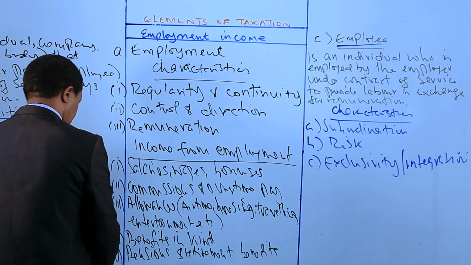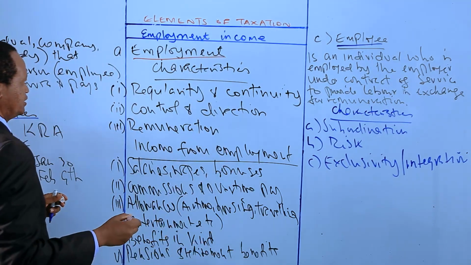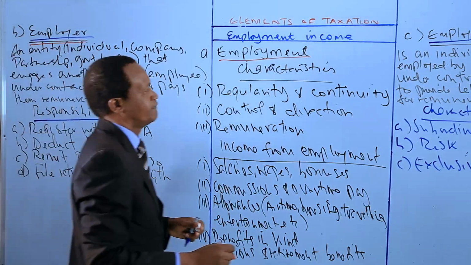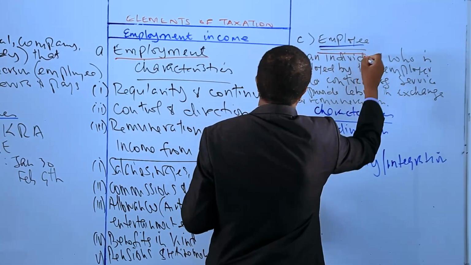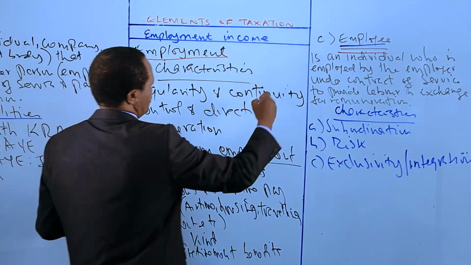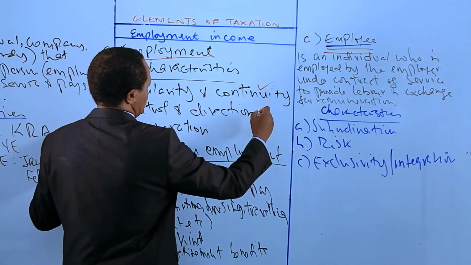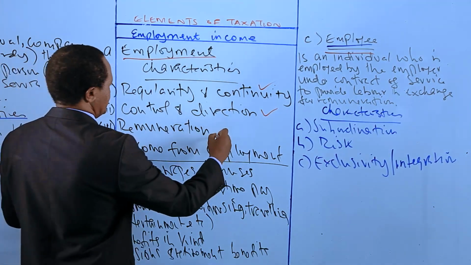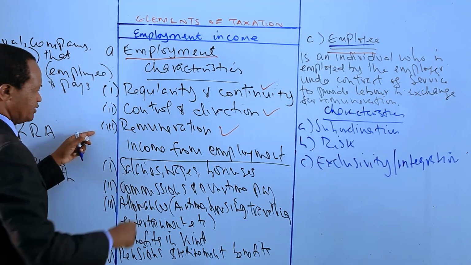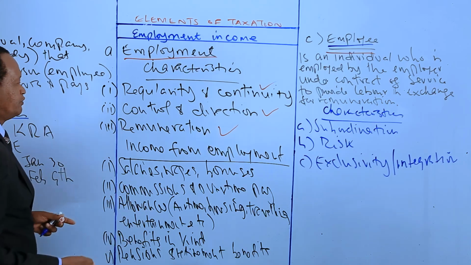We've defined employment, we've defined employer, we've defined employee. We've analyzed the characteristics of employment. One characteristic is continuity and regularity. Number two, control and direction. Then there is remuneration. Then we have also in this lesson identified the various sources of income from employment.